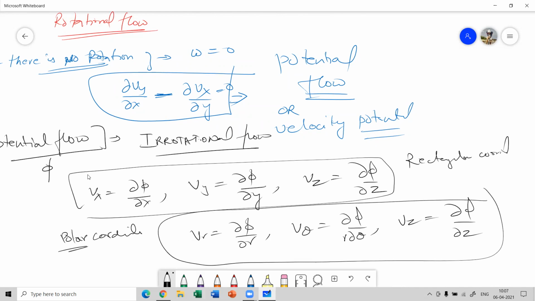So remember the equation of the potential flow. It's nothing but the condition of irrotational flow. Irrotational means the vorticity is equal to 0, that is, the angular rate of rotation omega is 0 in a potential flow.